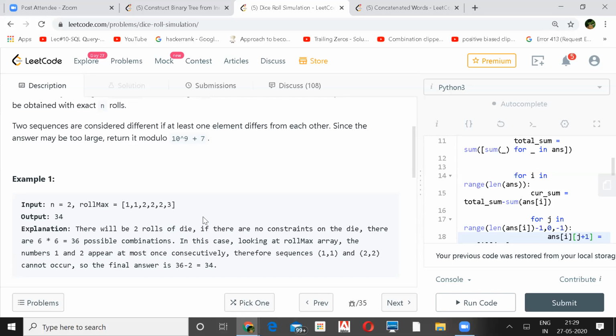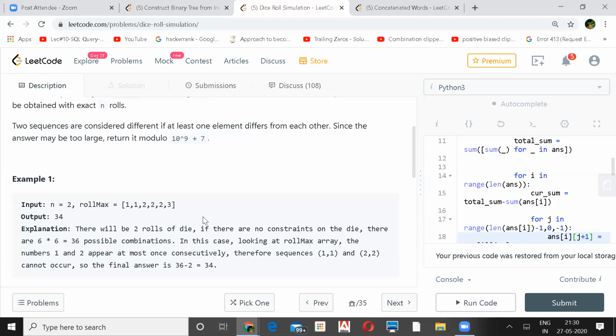Correct. Same thing for your 2 also. So your values will be, in the first roll for n equal to 1, it will be 1 1 1. And for the second, it will be 5 5 and then 6 6 6. Therefore, if you add those 6 6 6 and the 5 5, meaning 4 6s and 2 5s, then it will be 34. That is what they are trying to say, right? Similarly, if you had n equal to 3, then because you already have 34, you will subtract again the one from the previous row, and then you get the value there.